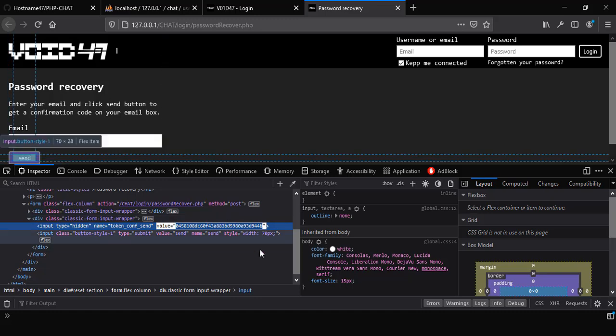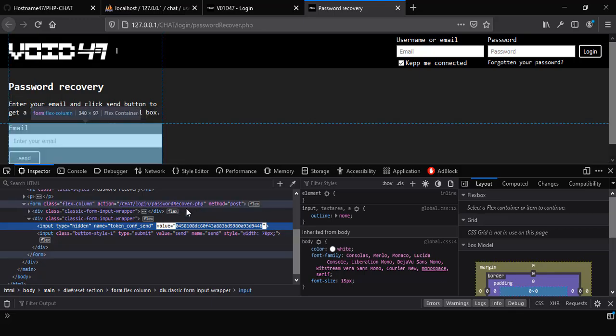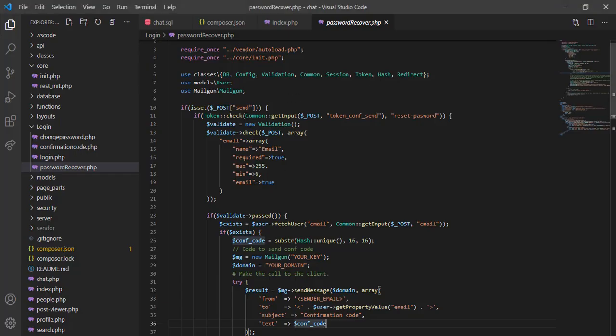Basically, this is the same concept as remember me. We store this token in our session and we display it here. So when the user submits the form, we take this input from the form and compare it with a session on our server with this name, reset password. If they match, we enter here.